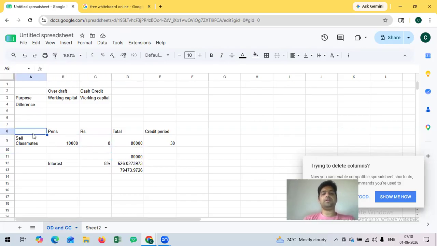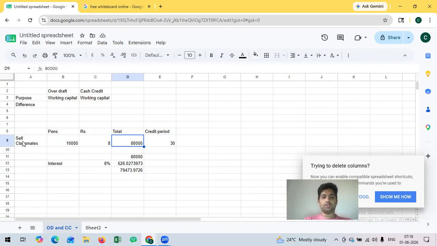This is a simple transaction where bill discounting is being done. So I will repeat this example. Suppose I, as a job worker, manufacture 10,000 units of pens at rupees 8 per unit. I will ideally get 80,000 rupees if I sell on cash. But ITC will not buy on cash. ITC will tell me that it will not pay now, it will pay after 30 days only.